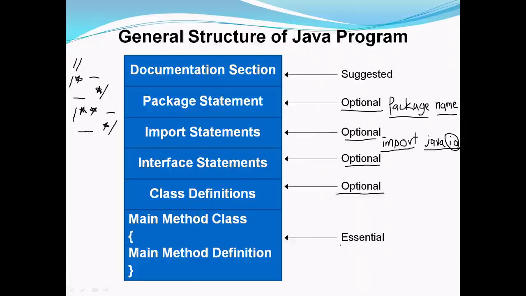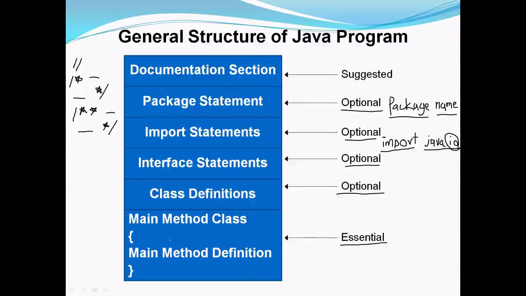This is an essential part of a Java program. If you look at all the other parts of the structure, the parts are optional or suggested. That means you can include those parts if you want in the program, otherwise those parts can be skipped. But this is one thing which is essential, meaning every program which you write should include this particular part, that is the main method class. Every Java standalone program requires a main method. The main method is the starting point of the program and every program needs it.